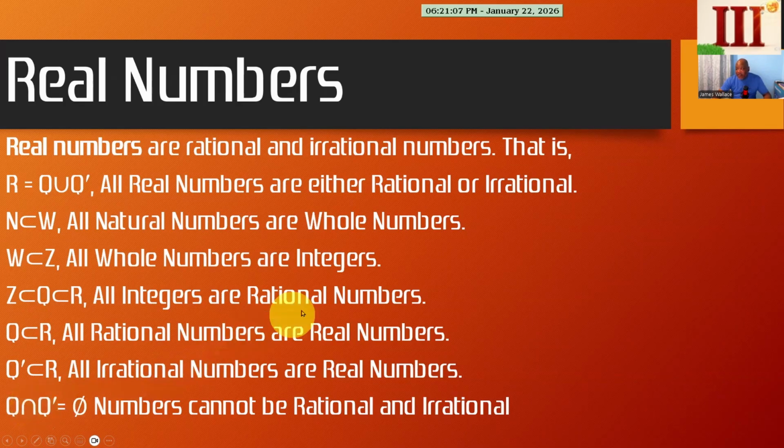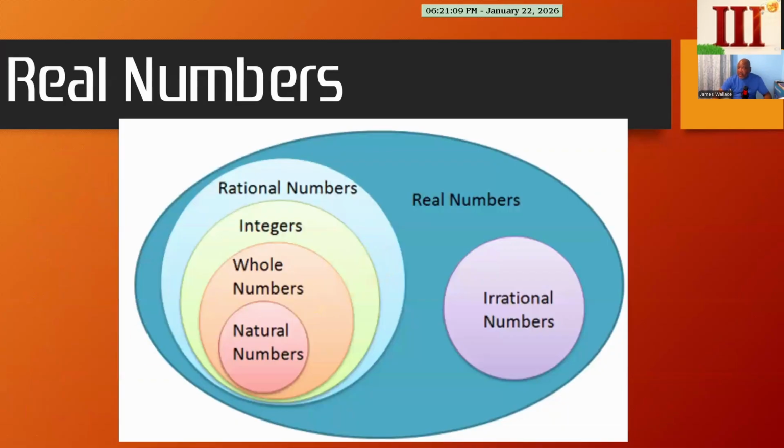It cannot be both. And so this is a Venn diagram that shows what we're looking at. Natural numbers belong to whole numbers, belong to integers, belong to rational numbers. And then the irrational numbers is outside of the circle. These two all together make up our real numbers.